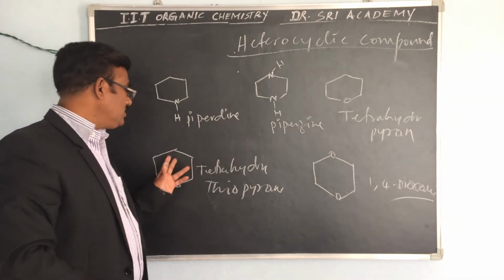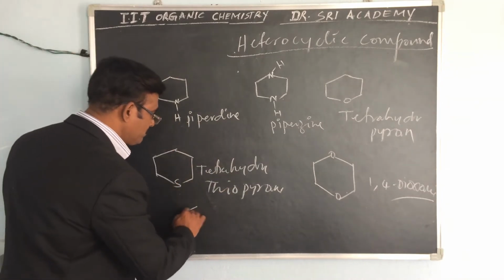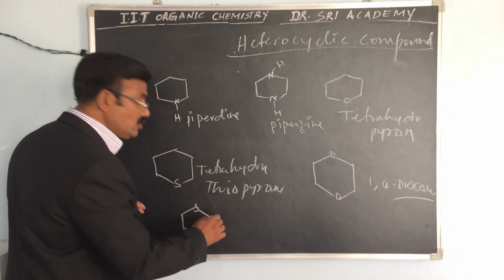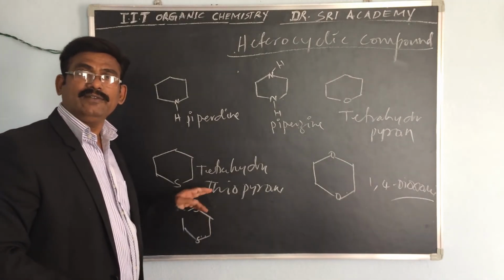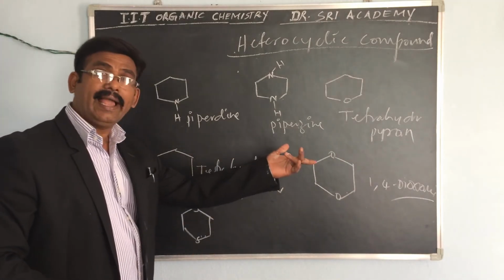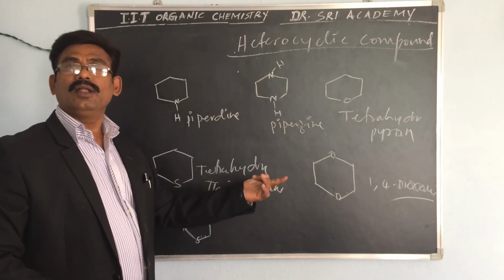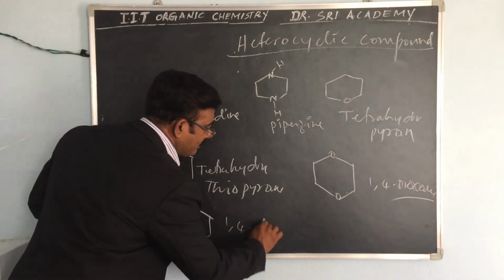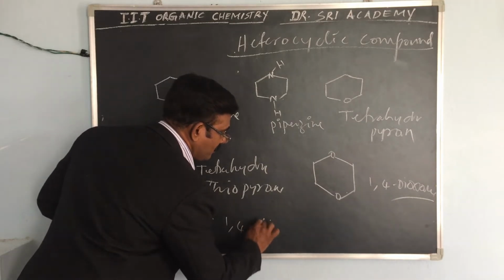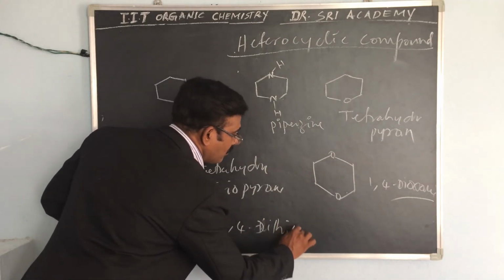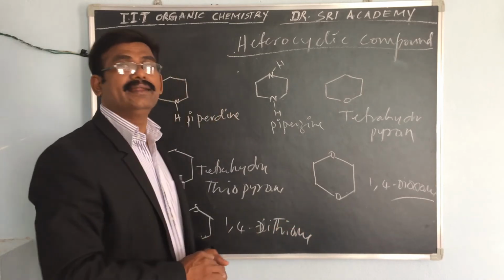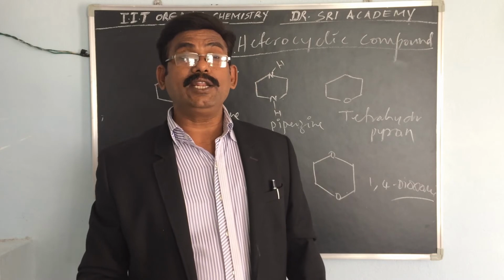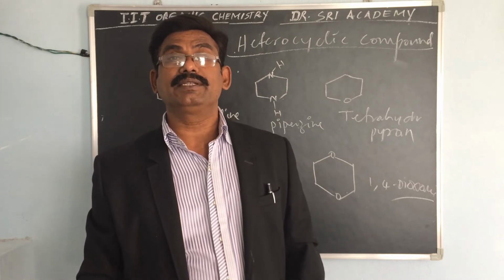If 2 sulfurs are present on this compound, what is this term? So 1,4, that is 1,4-dioxane. This one is 1,4-dithiane. Dithiane. So these are some heterocyclic compound namings.